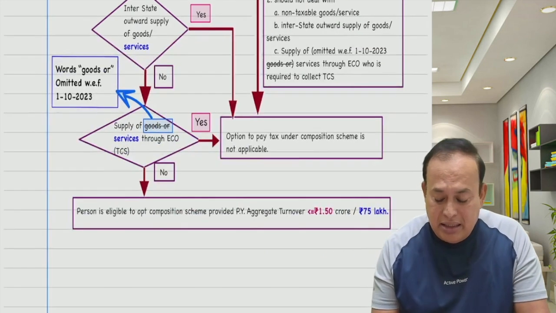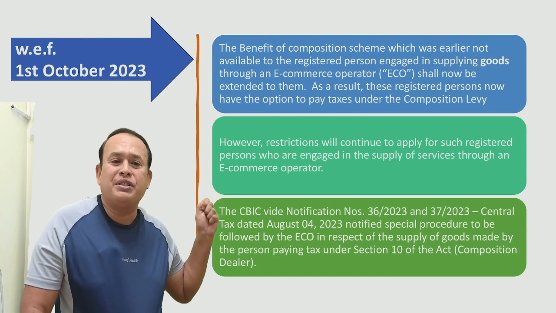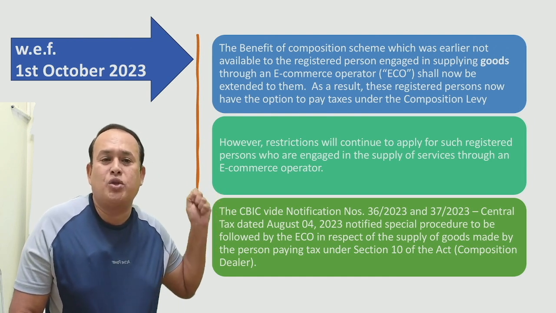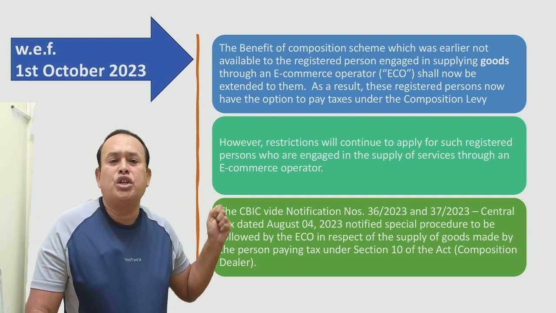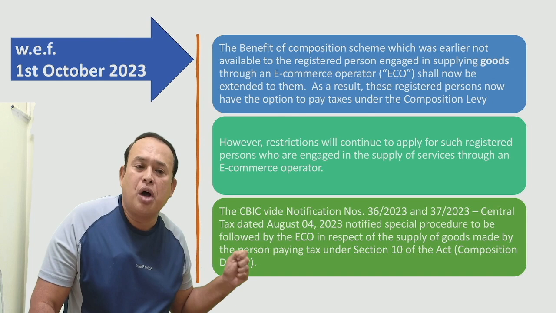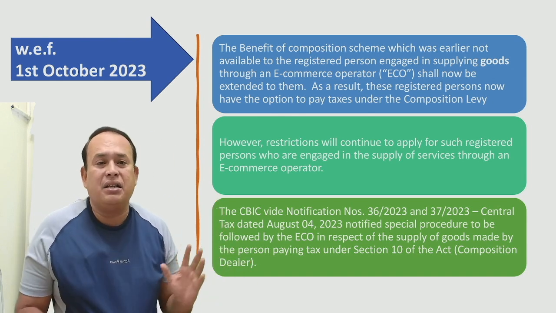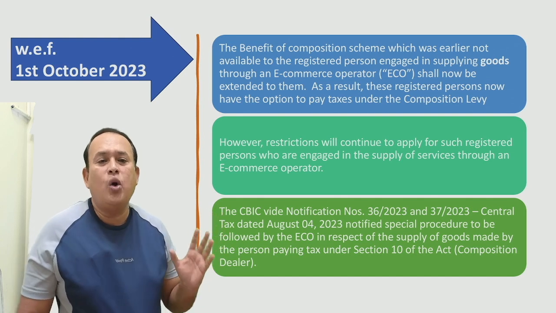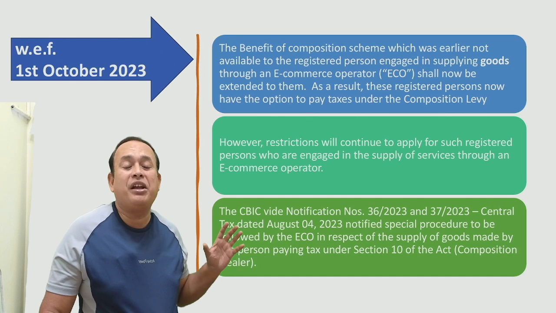The benefit of the composition scheme, which was earlier not available to registered persons engaged in supplying goods through an e-commerce operator, shall now be extended to them. As a result, these registered persons now have the option to pay taxes under the composition scheme.